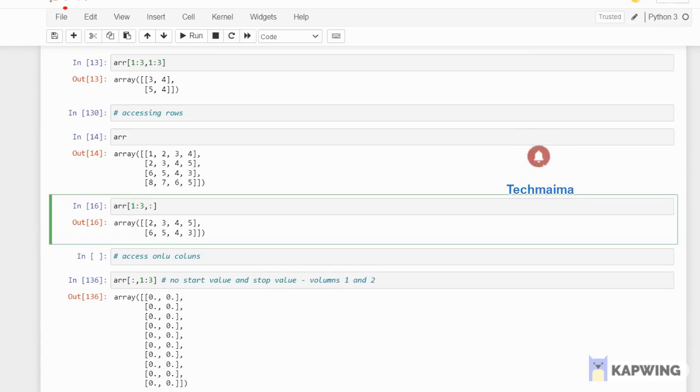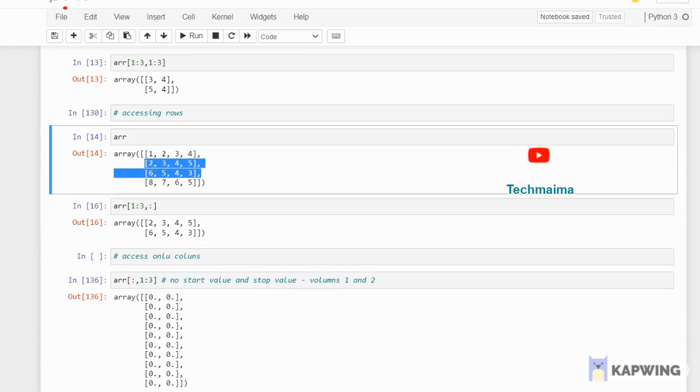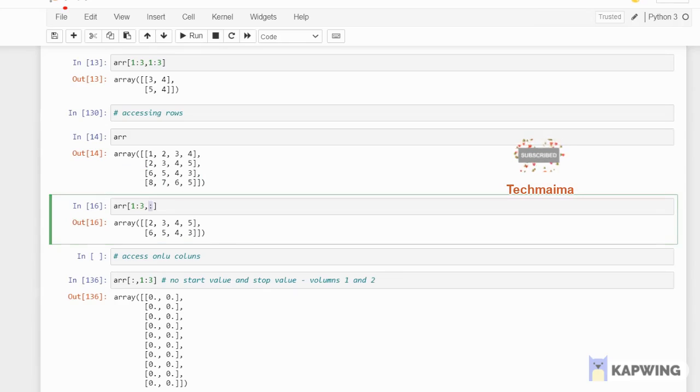See, these 2 rows got printed here: 2, 3, 4, 5 and 6, 5, 4, 3. The first one and the third one got skipped. I mean, the 0th one and the third one got skipped. In columns, we have not given anything. So this is how you can access only rows.